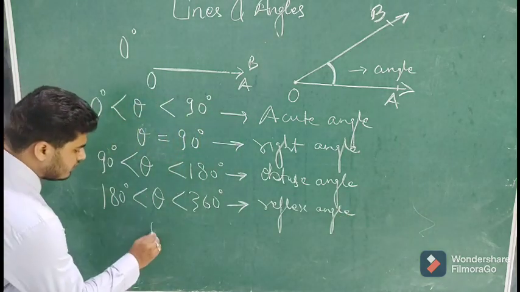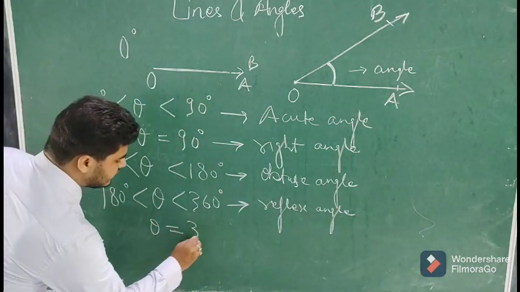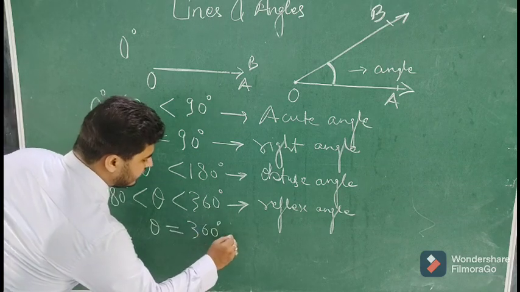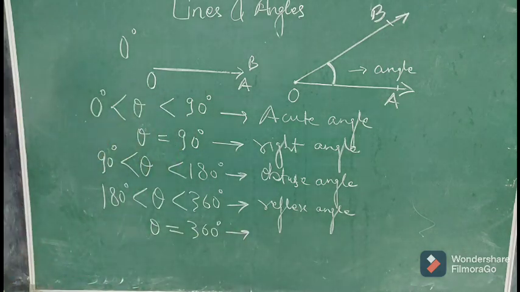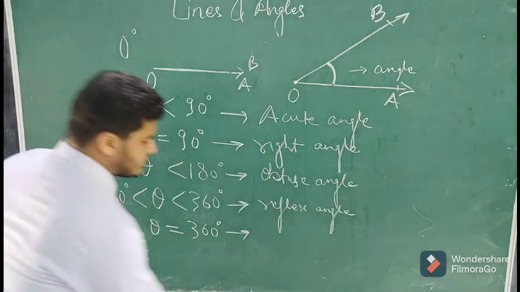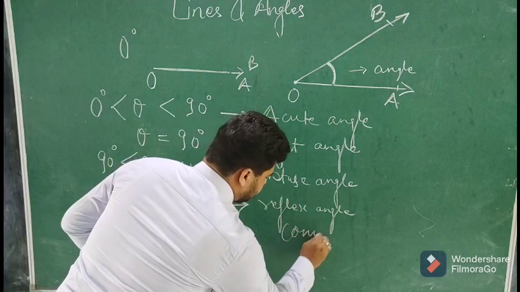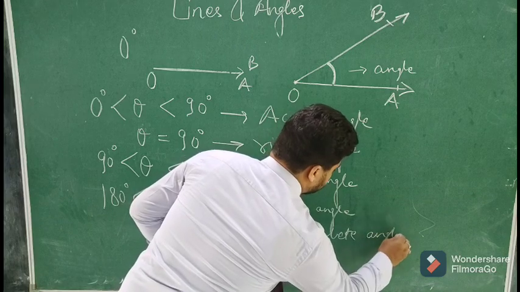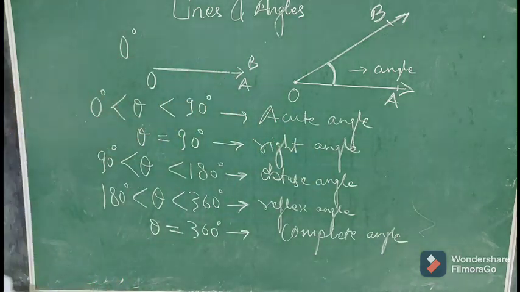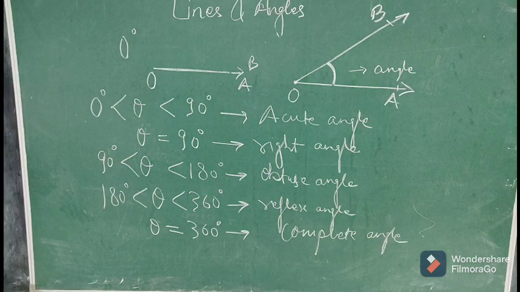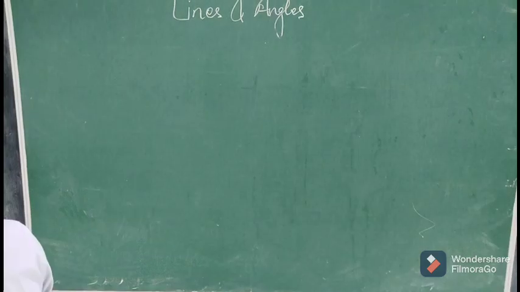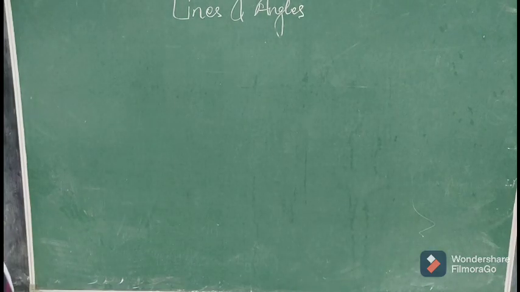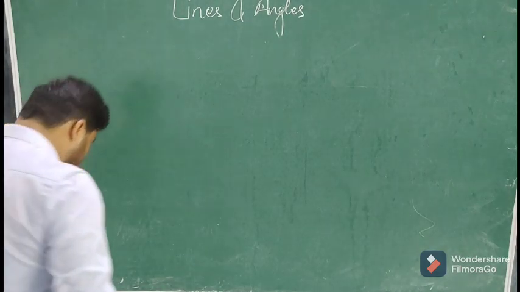And when the angle becomes equal to 360 degree, that is the maximum value that an angle can hold at a point, so it is called a complete angle. So these are different types of angles on the basis of their values.